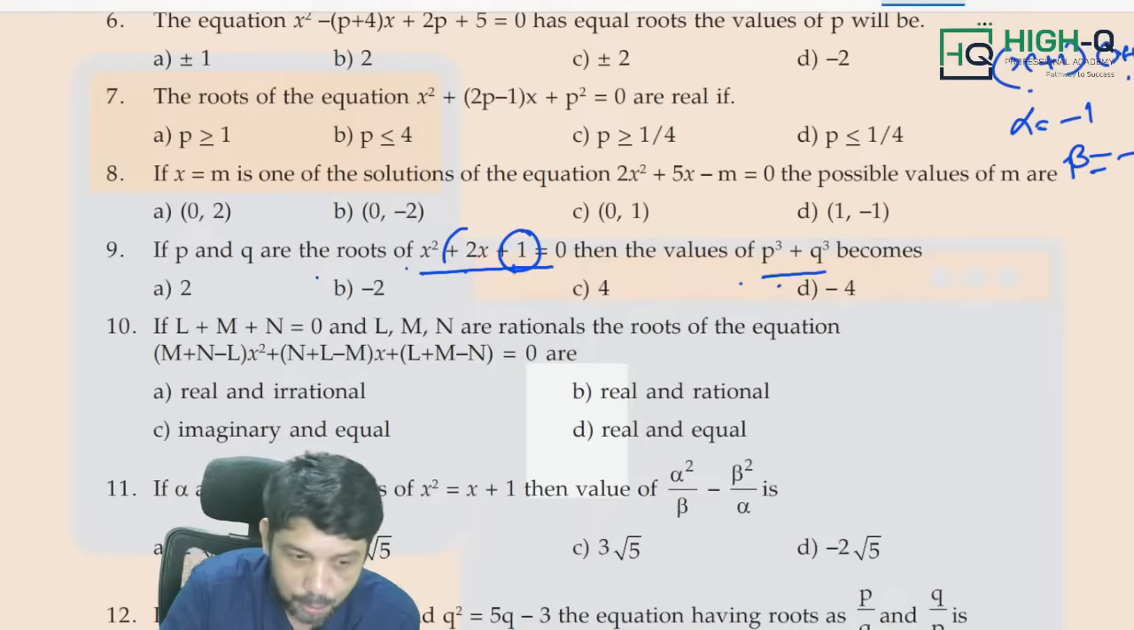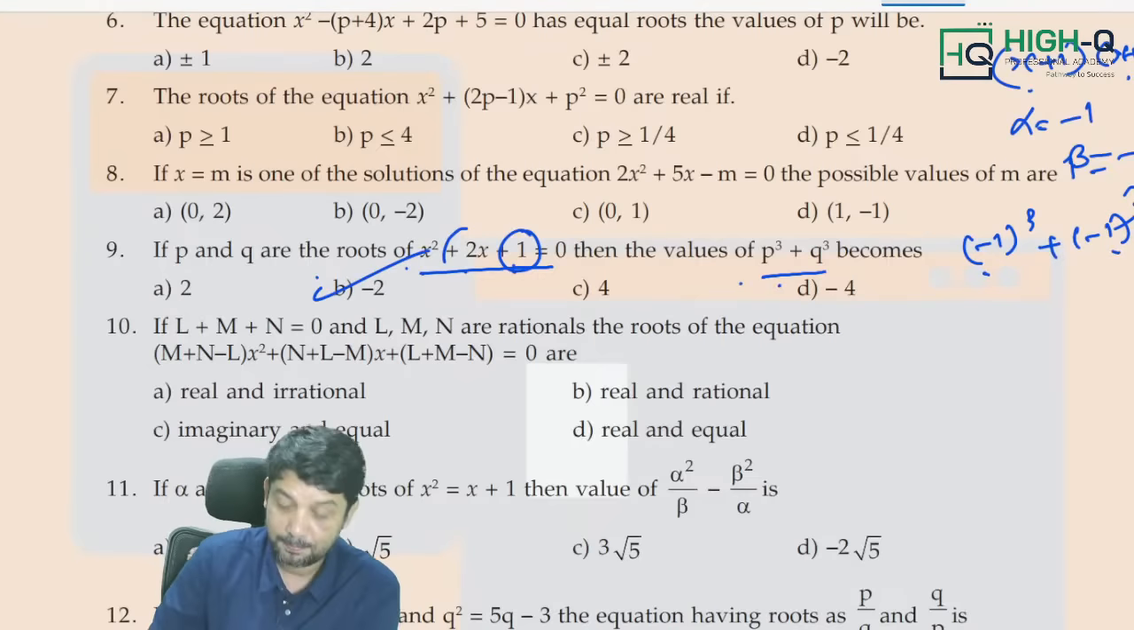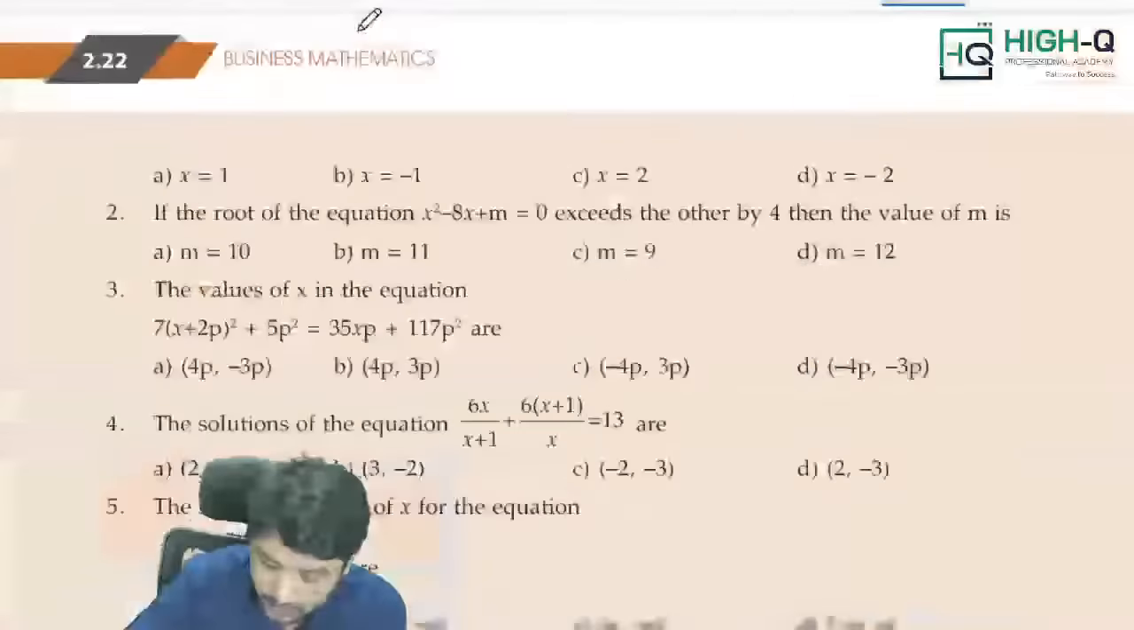So alpha cube plus beta cube, that is what? P cube plus Q cube. What is it? Sir, minus 1 the whole cube plus minus 1 the whole cube. Sir, minus 1, answer is minus 2, sir. Is that clear, my dear? This is the way we need to approach, my dear.